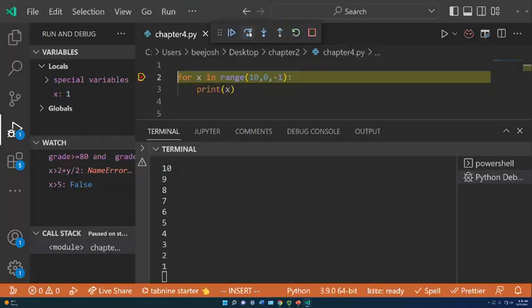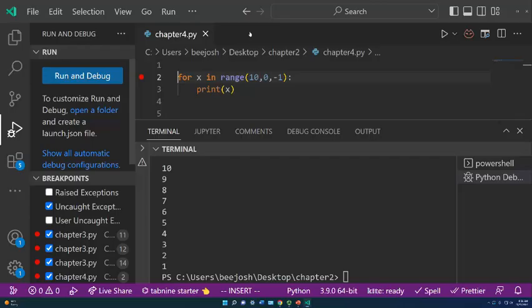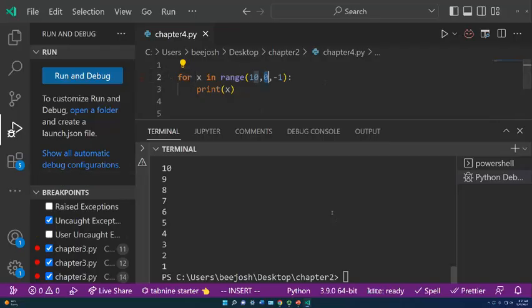I don't know. Let's find out. No, it doesn't, because it's exclusive, and that makes sense. Okay, so this is now run 10 times, and you notice we're starting at 0 and going until less than 10, or starting at 10 and going to less than 0. So that off by 1, it's all over the place, guys. It's part of one of the things that makes this kind of difficult to visualize. But again, the debugger helps you do that, and you can see it actually work in action.